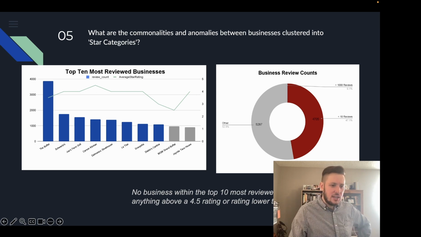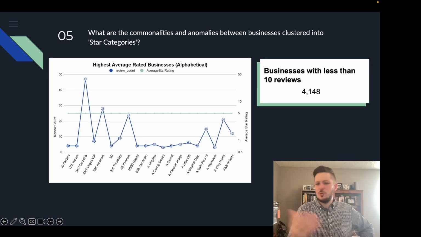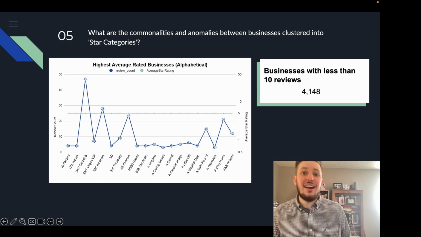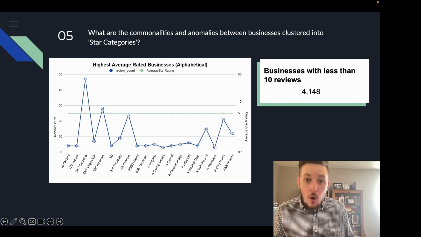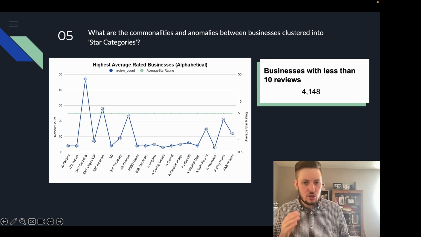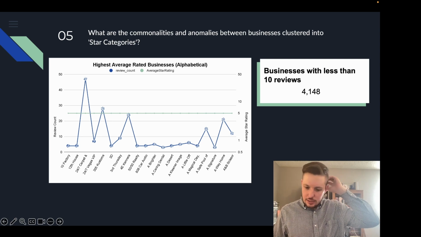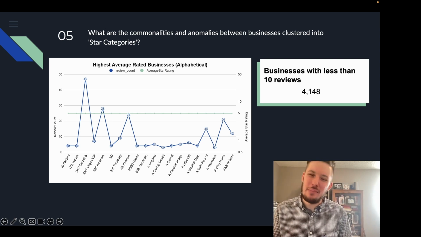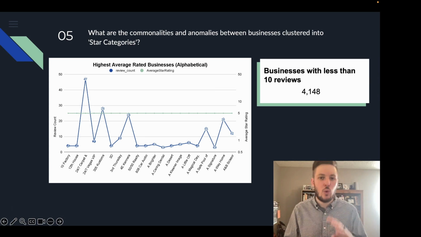But for the situation here, where we have not so many reviews, it's obviously not an indication of if the business is open or closed, as we saw with the vast majority of businesses in the data set being businesses that were open and not closed. So strike that. That can't be part of the situation. But it may not be a main objective for these businesses. These businesses may not be looking at their Yelp score as the most important aspect of their success in the marketplace. Instead, they might be focusing specifically on quality. They think the quality will speak for itself, the quality in staff, the quality and the experience for the consumer, the quality in the product.